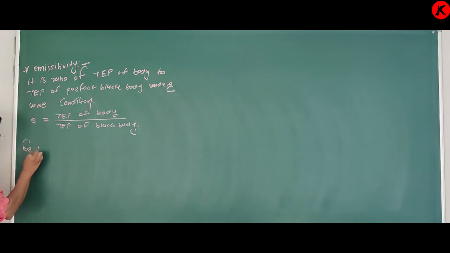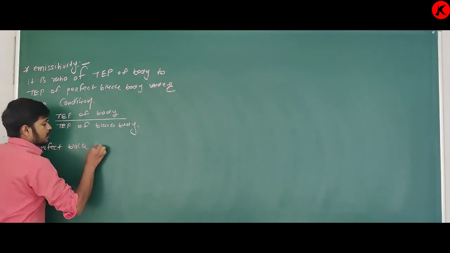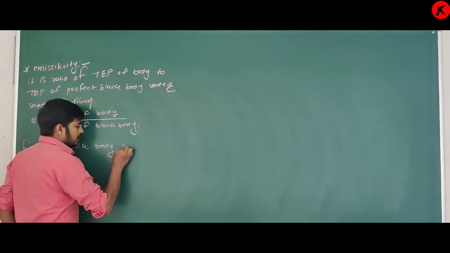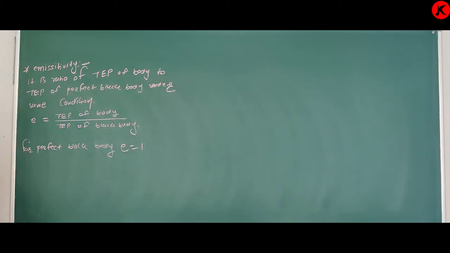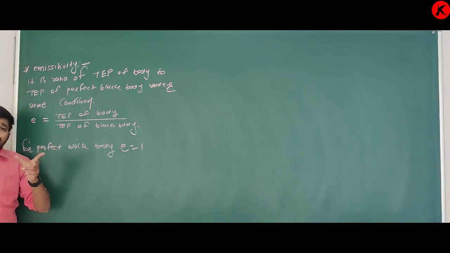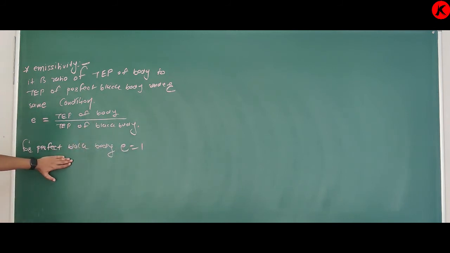For a perfect black body, E is equal to 1, because total emissive power of the black body divided by total emissive power of the black body means emissivity is equal to 1. So from this we can make one result. For a perfect black body, absorptivity is 1, meaning it absorbs all energy. For a perfect black body, emissivity is also equal to 1.